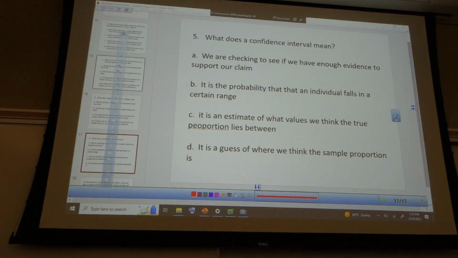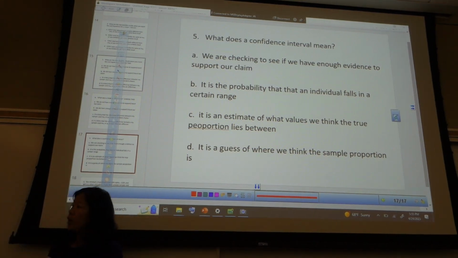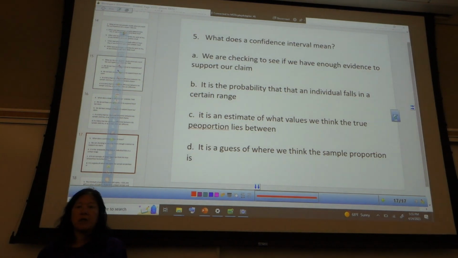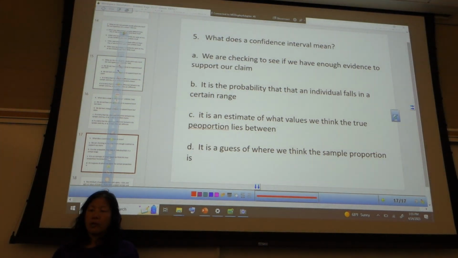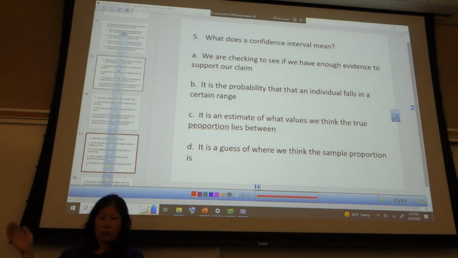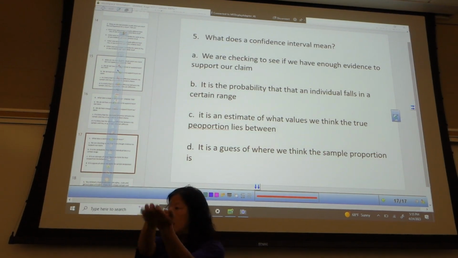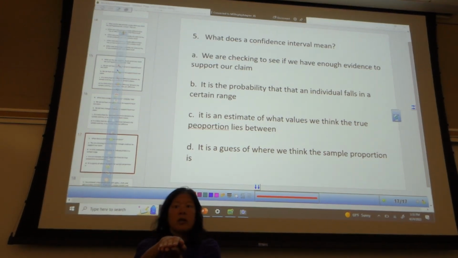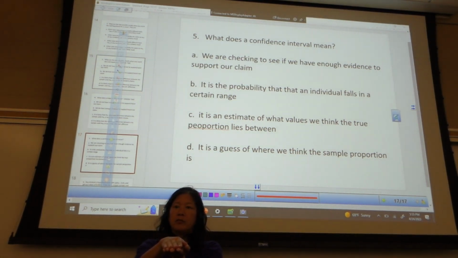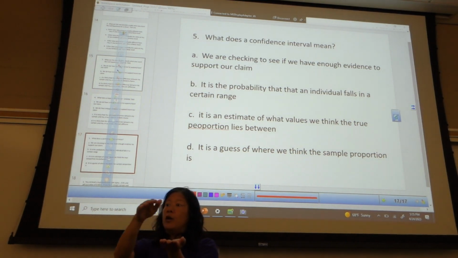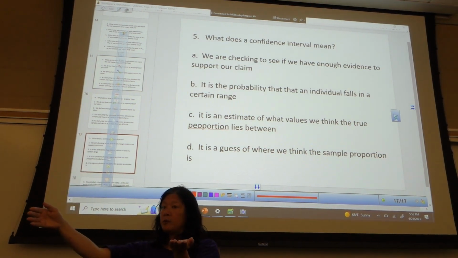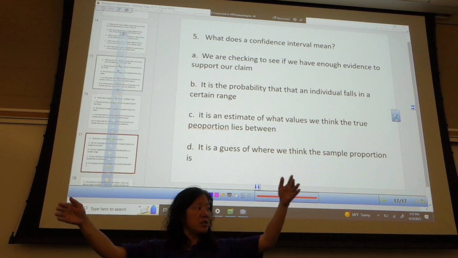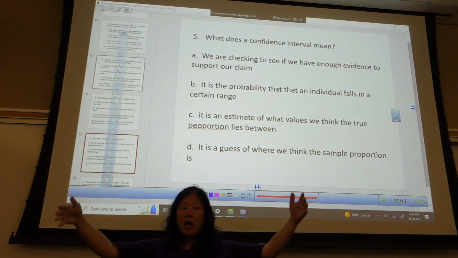So first of all, how do we find a confidence interval? You take a sample. I get, in this case, a sample proportion. And then I do what? What do we do after that? I'd go a certain number of standard deviations this way, a certain number of standard deviations that way, and that would be my upper and lower limits. That would be my interval.